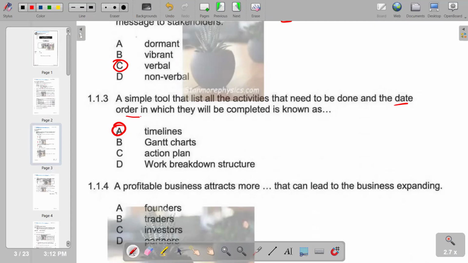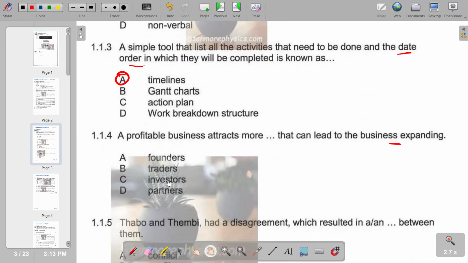And number 4, a profitable business attracts more dash that can lead to the business expanding. If the business has to expand, there has to be funding. From the responses given, the one that brings funding to the business is investors. Investors invest in the business, and the investment comes with funding. So C is the correct answer, which is investors.